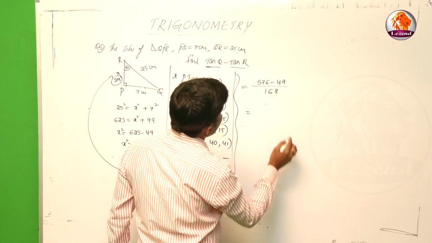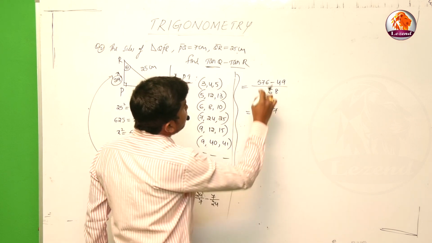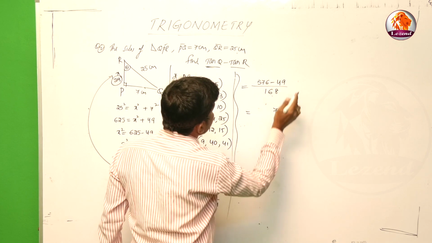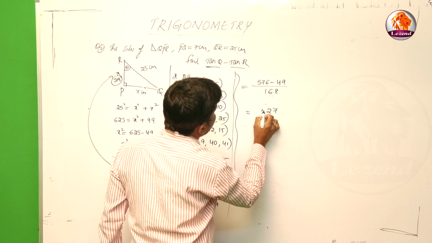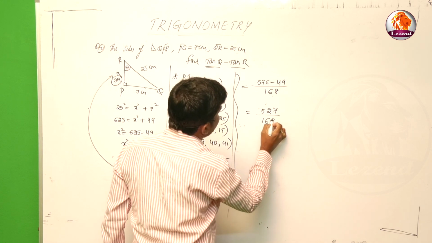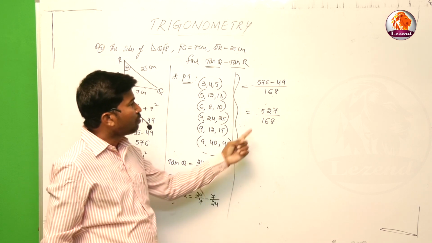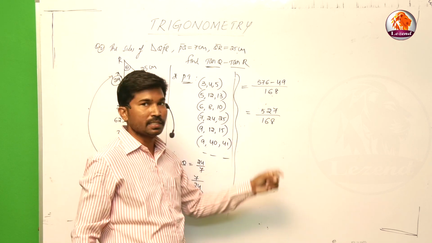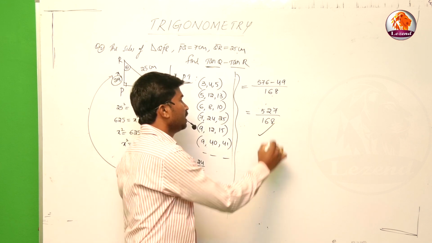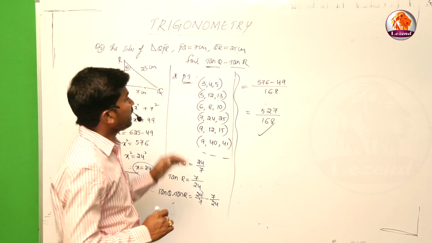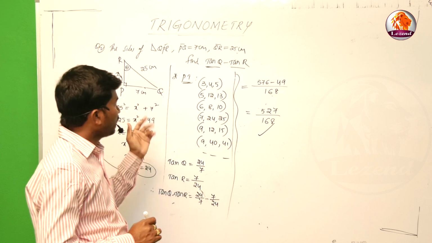Then simplify that. 576 minus 49, we get 527. So therefore, tan Q minus tan R value is 527 by 168. This is the answer for the given problem. This is the second example based on the given concept.